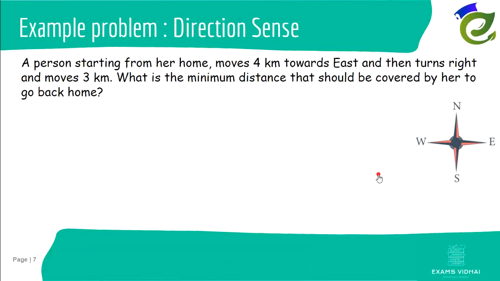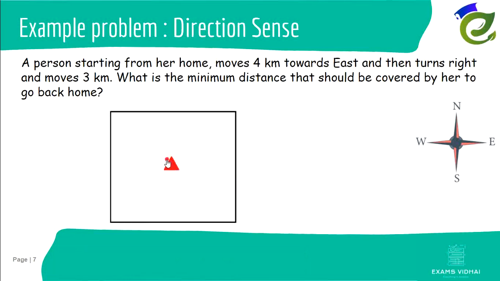Now it is given that initially the person is starting from her home. Let us represent the person with this triangle, and this peak is the point she is facing. She is facing this direction, and this is her home. Now it is told that she moves 4 kilometers towards east. Where is east? East is in this direction, to the right side. So she moves 4 kilometers towards east.